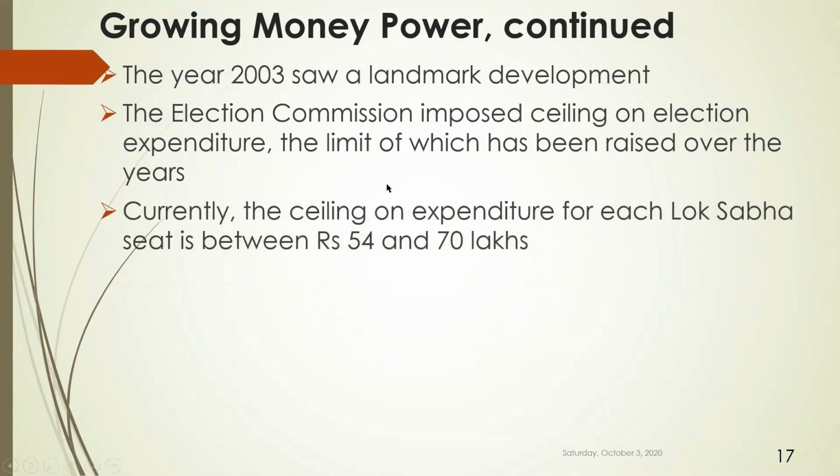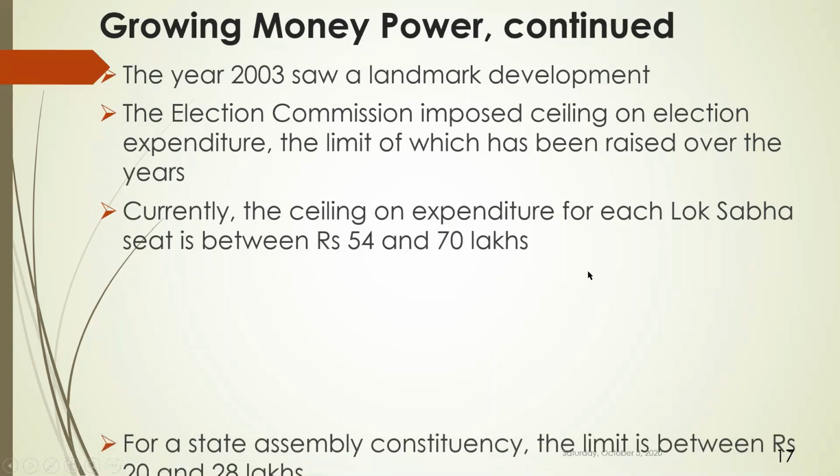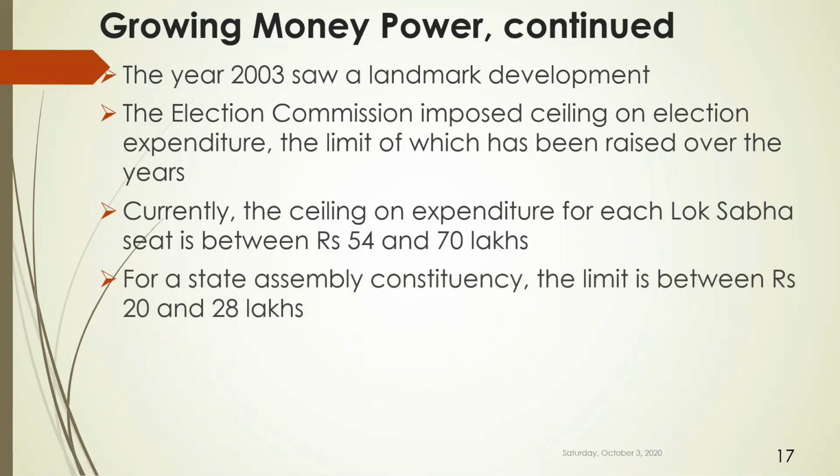Now let us see. Currently, the ceiling on expenditure for each Lok Sabha seat is between 54 and 70 lakhs. Within this limit only, a candidate contesting for Lok Sabha elections can spend money, not beyond this. If it goes beyond this, then complaints may go to the expenditure observers. For a state assembly constituency, the limit is between 20 and 28 lakhs.